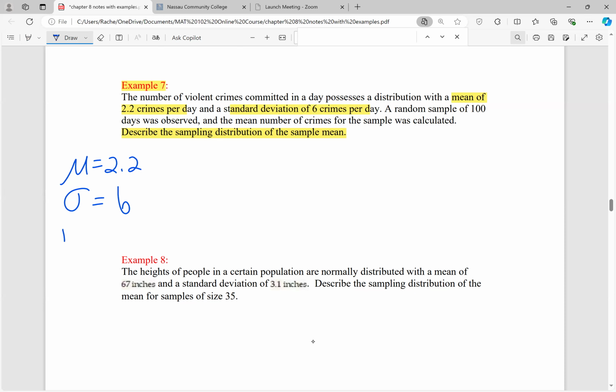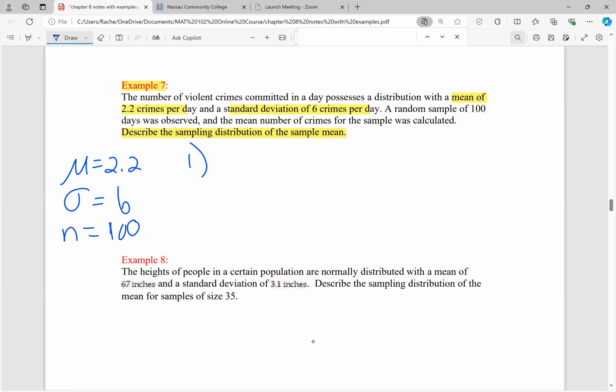Now, if we take a random sample of 100 days and observe how many crimes were committed on each one of those days, let's describe the sampling distribution of the sample mean. For each one of those random samples of 100, we're going to calculate X bar, which is the mean number of crimes for that sample.